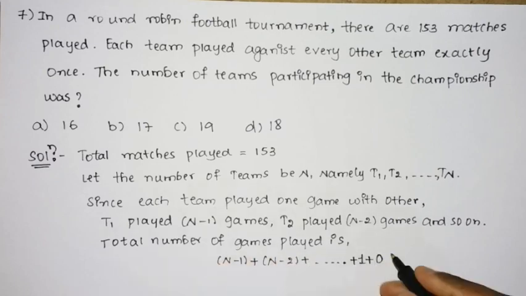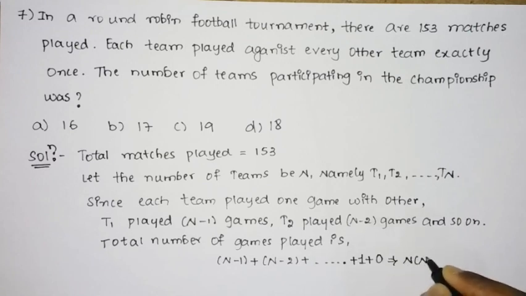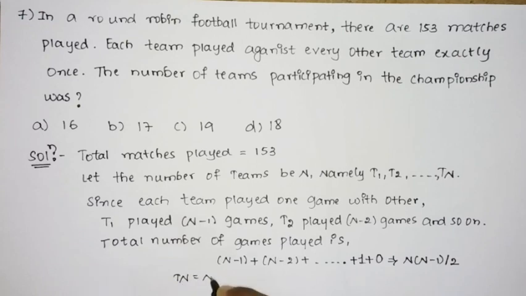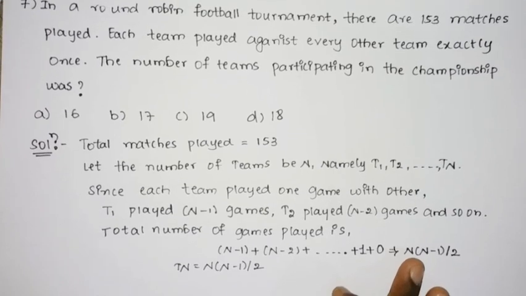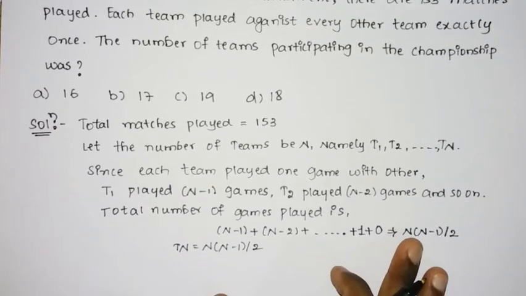In general you can write it as n into n-1 divided by 2. So there is a formula right in arithmetic progression, that is Tn is calculated as n into n-1 divided by 2. So here we are going to use the same formula in order to calculate it.